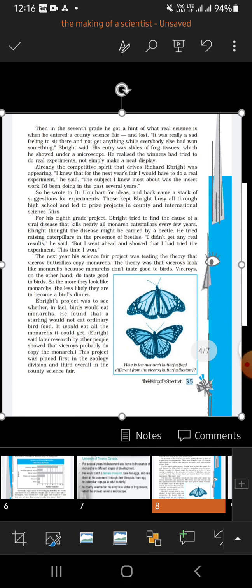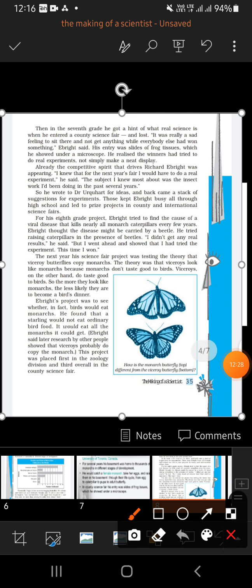One thing was clear to him, that if he wanted to win something, he had to do something real. It is not the presentation of the same assignment or the project or the models which are already done by someone else. So he had to do something of his own. He learned that, and then he took part in the competition the next year, and then he won. So that was a turning point in his life, and he learned what real science is.